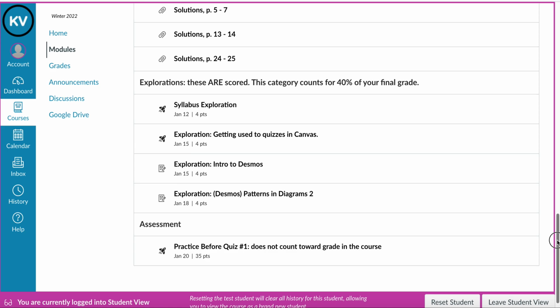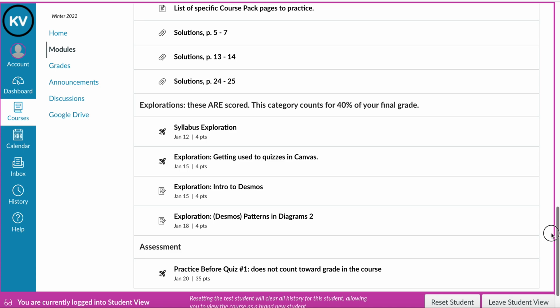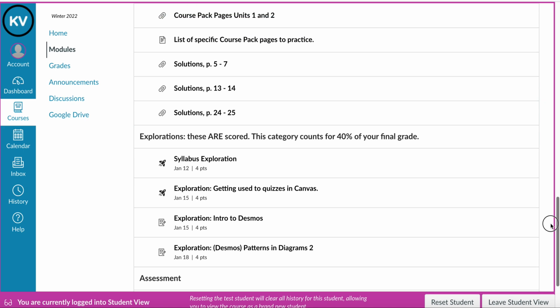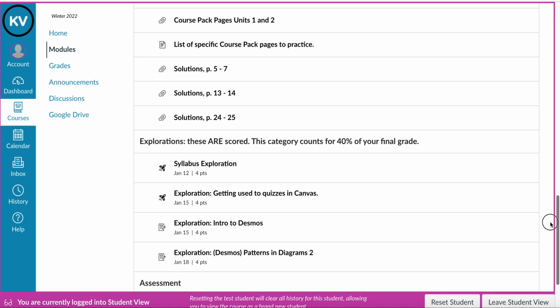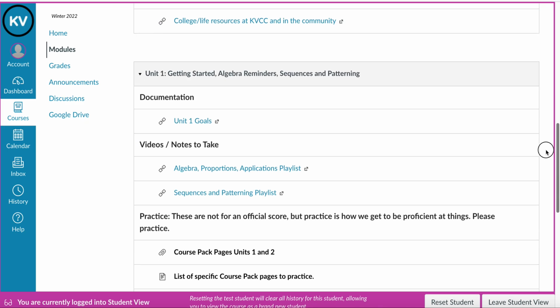So that's all that's available to you to do in Canvas right now. We have some explorations that you can do, and you can get rolling in Desmos. Reminder, the due dates will be spread out throughout the unit. This isn't a class where you can get everything all done on one day.